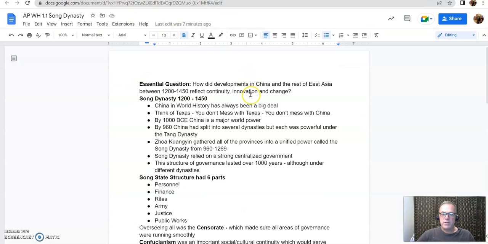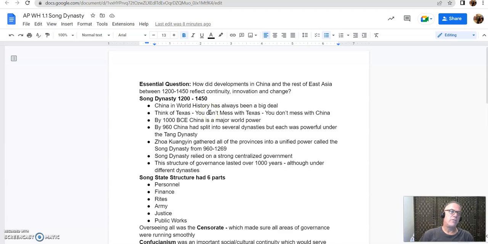China is an absolute big deal. One of the things that we will look at here is basically how the developments in China and the rest of East Asia after 1200 reflect continuity, innovation, and change. And one thing you can talk about is the continuity that's found in China, even though it goes through a period of conquest between 1200 and 1279, when the Mongols really start making life difficult for the Song Dynasty. The Song Dynasty starts around 960 and ends at 1279 or so with the conquest by the Mongols.